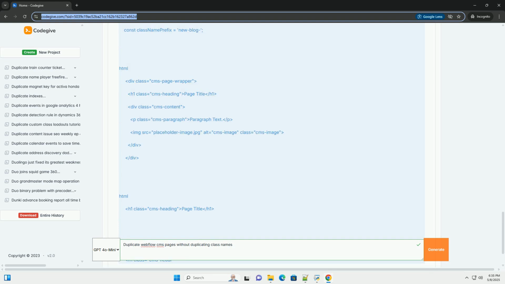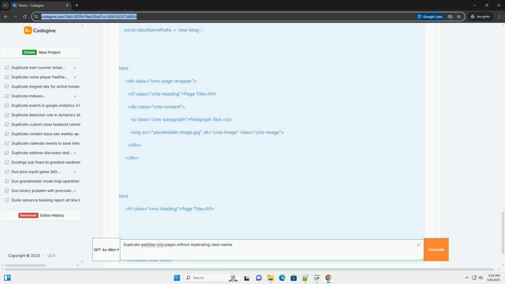3. Custom code, JavaScript/jQuery generating unique class names, recommended for automated duplication. This approach involves using JavaScript or jQuery to dynamically generate unique class names for the elements in the duplicated CMS page. This is more complex but offers the most control.